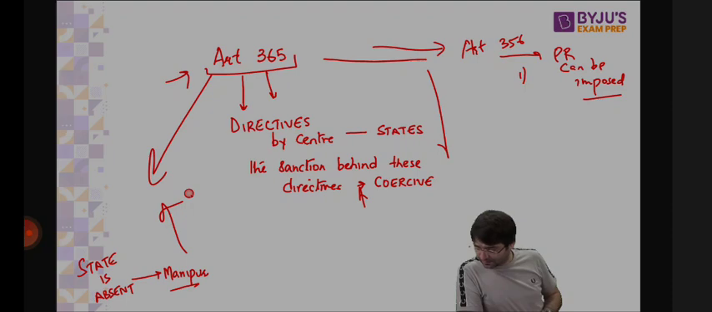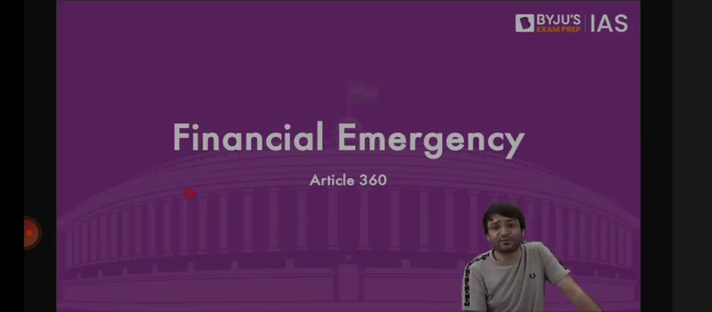So why didn't the Supreme Court impose president's rule? How can the Supreme Court impose president's rule? That's not the power of the Supreme Court. The power of the Supreme Court is to review the imposition of president's rule. It cannot impose president's rule.